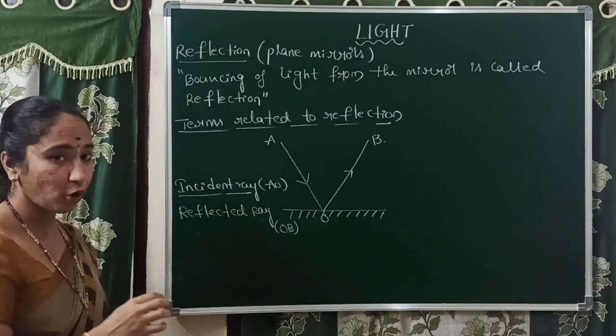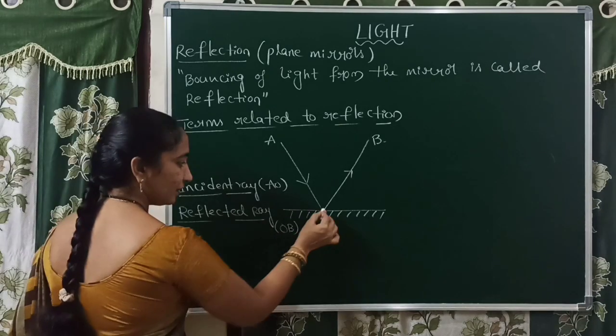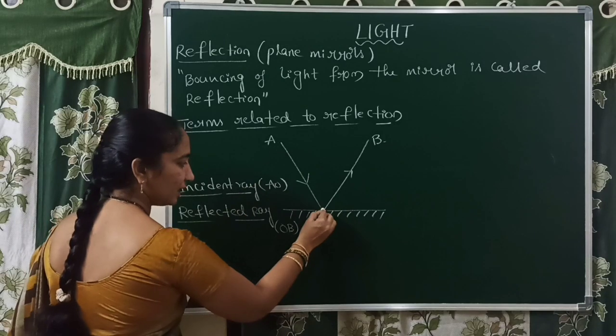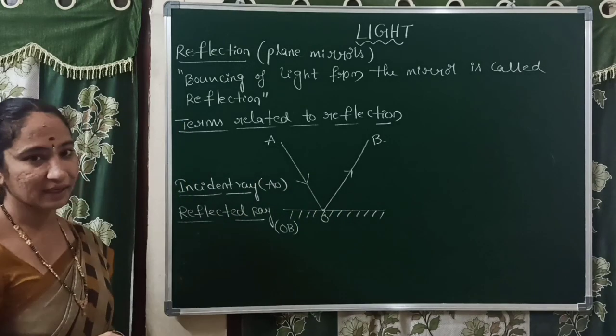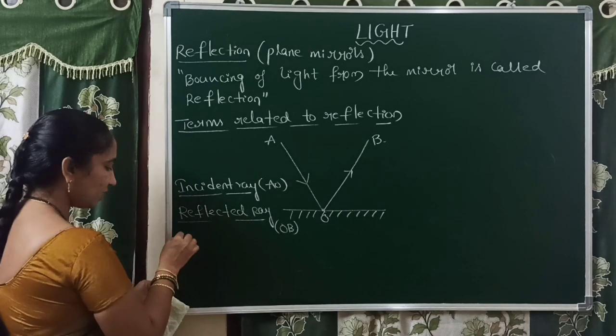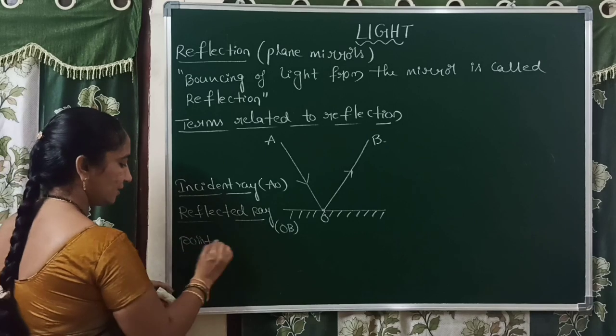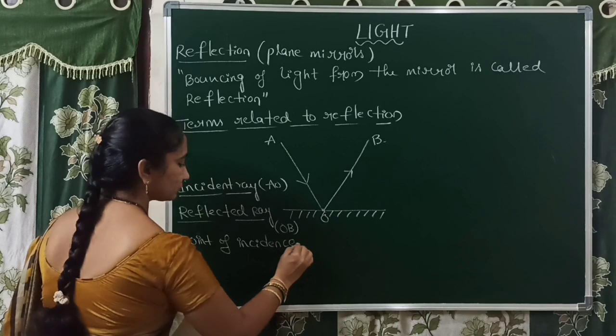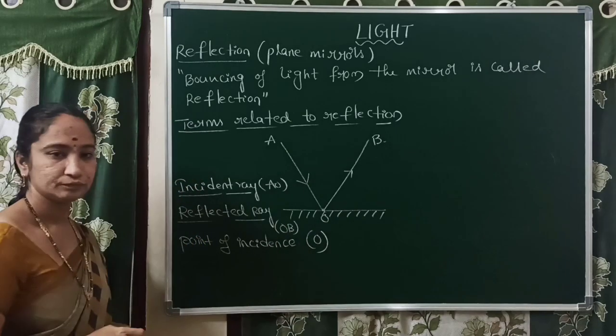From which point is the light reflected, or at which point is the light falling? At the point O, the light is falling. The point O is called the point of incidence.